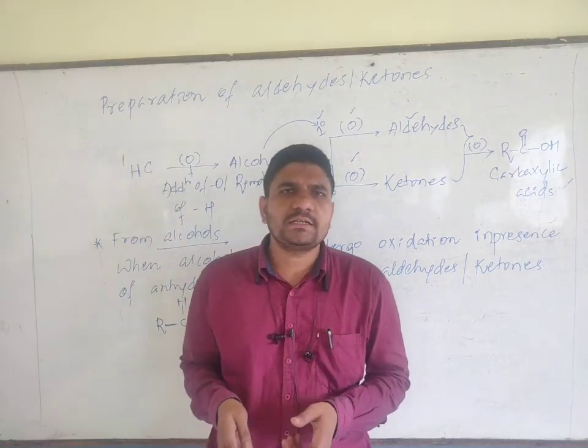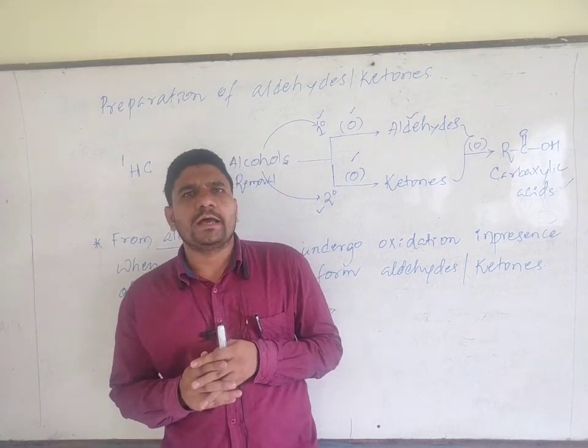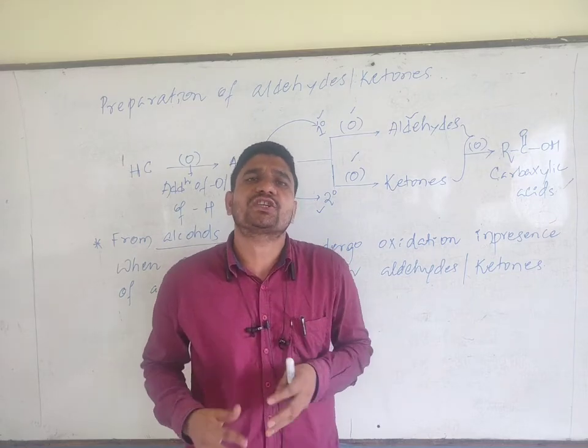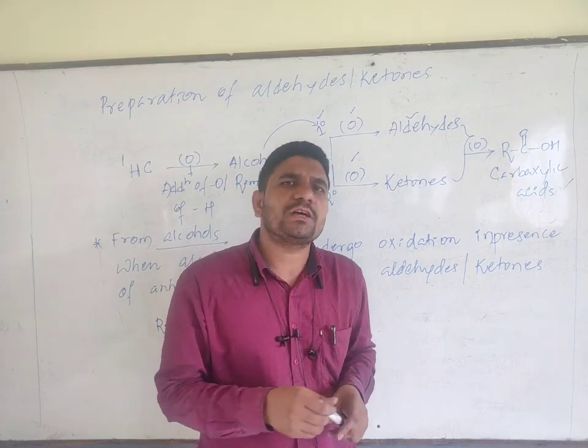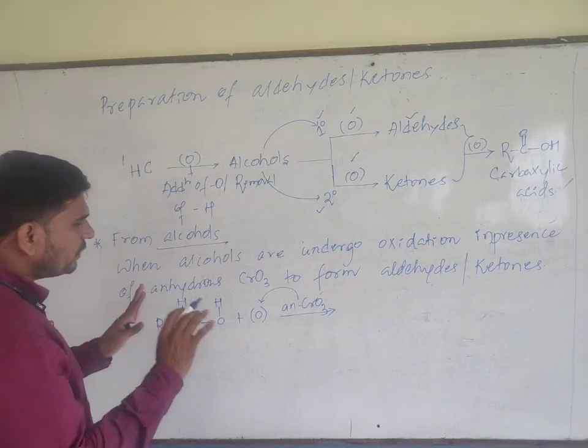Anhydrous chromium trioxide is an oxidizing agent. What are oxidizing agents? Oxidizing agents are the substances which help in the oxidation of a substrate molecule by themselves undergoing reduction. They themselves undergo reduction, but they oxidize the substrate molecule.